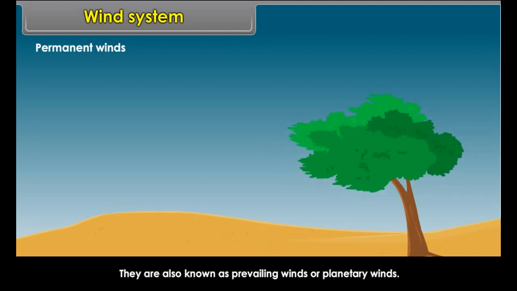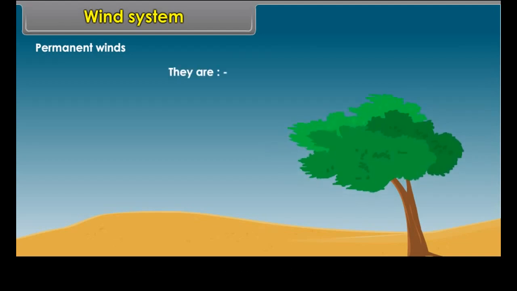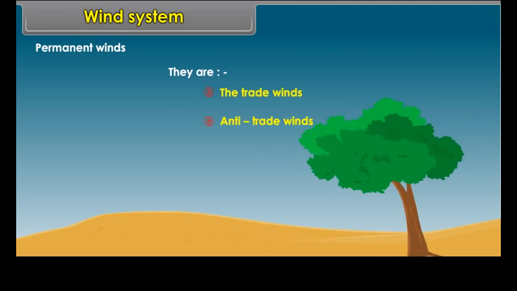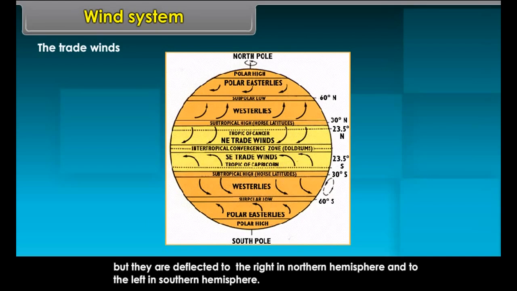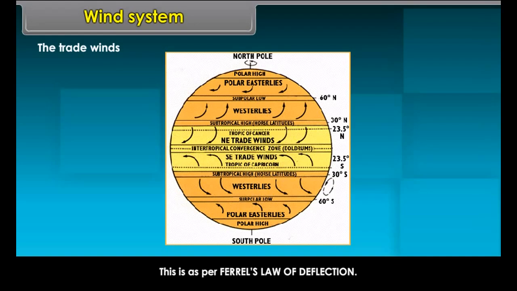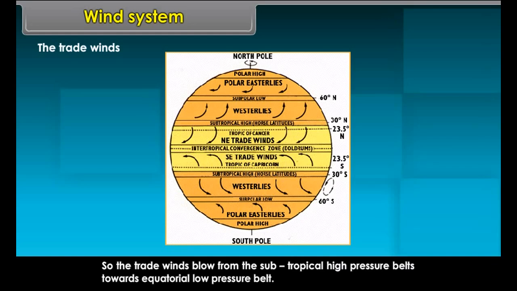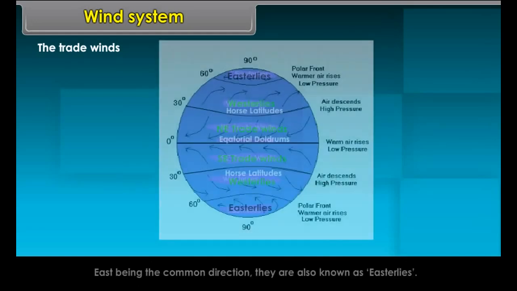Subpolar low pressure belt. Wind system. Due to horizontal difference in air pressure, air flows from an area of high pressure to an area of low pressure. This movement of air is known as wind. A wind is named after the direction from which it blows. For example, the wind blowing from the west is called westerly. There are different types of winds: permanent winds, periodic winds, and local winds.